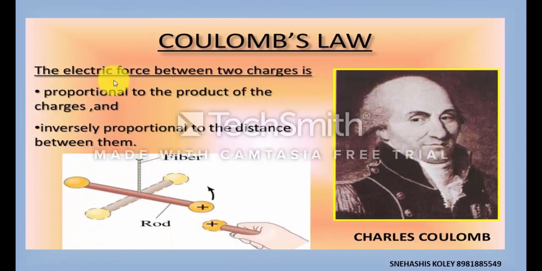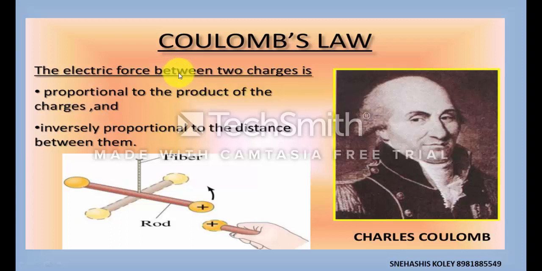Now, in the next topic, we are discussing Coulomb's law. As we have discussed earlier, there are two types of charge: one is positive and another is negative. If the charges on the two objects are the same, they will repel each other. If one body contains positive charge and the other body negative charge, they will feel an attractive force. So these are the two types of electrostatic force: one is attractive force and the other is repulsive force.